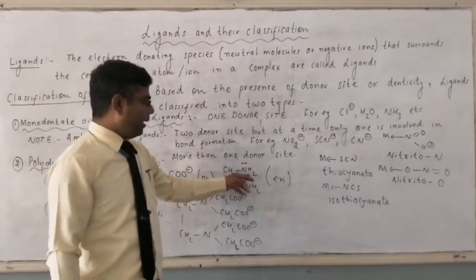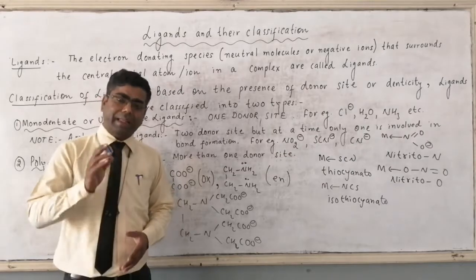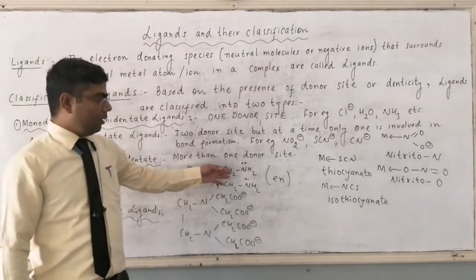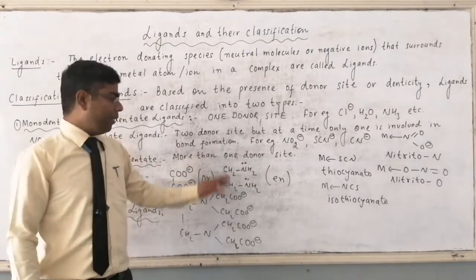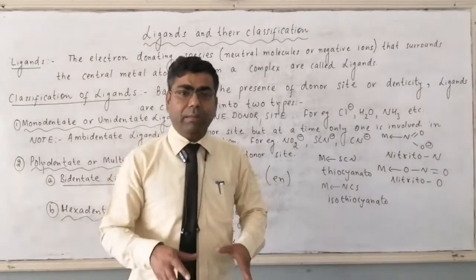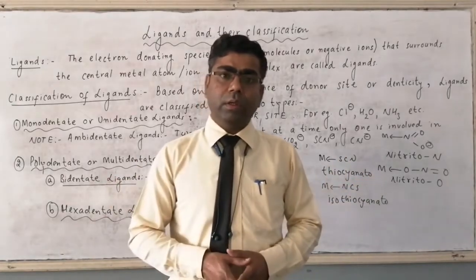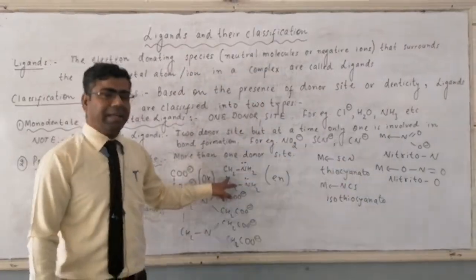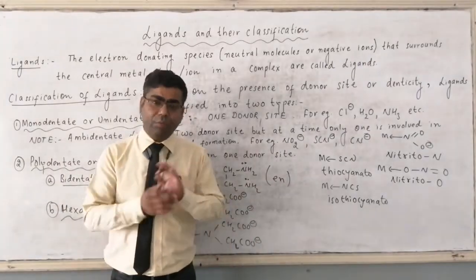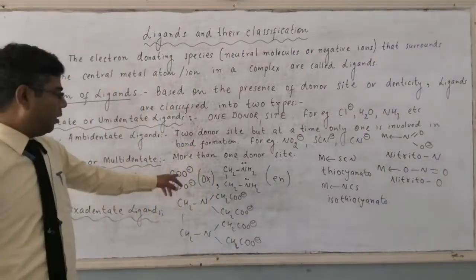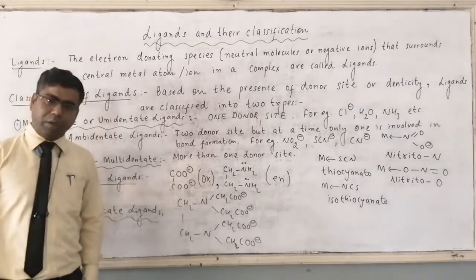Then we have NH2CH2CH2NH2, which is ethylene diamine or ethane 1,2 diamine. In ethylene diamine, there are two nitrogen atoms which have a lone pair of electrons. Both the nitrogen atoms can contribute their lone pair for coordinate bond formation. So it is also a bidentate ligand or didentate ligand. Its short form is en. En represents ethane 1,2 diamine. In oxalato, oxygen can work as a donor site or can be involved in bond formation.